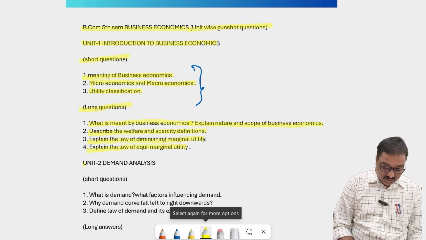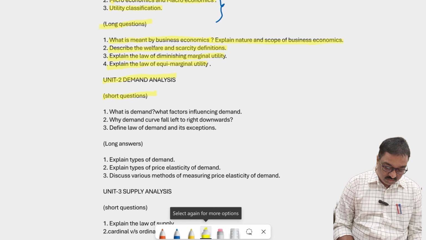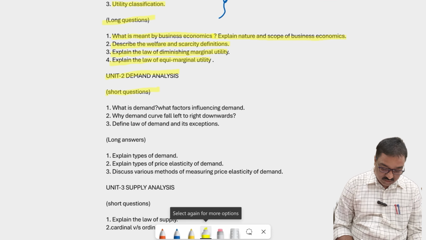And second unit, demand analysis. So according to the short answers, what are the important short answers?